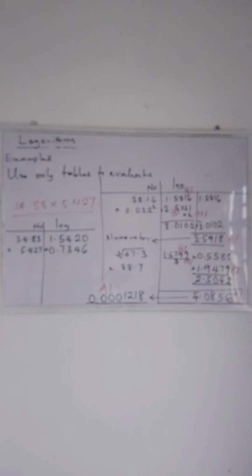Oluwatosin, I asked you to check your four-figure table. Look at the numbers we have in that row and ensure that those numbers are sequential. If it's not sequential, probably something went wrong somewhere. So check your four-figure table.